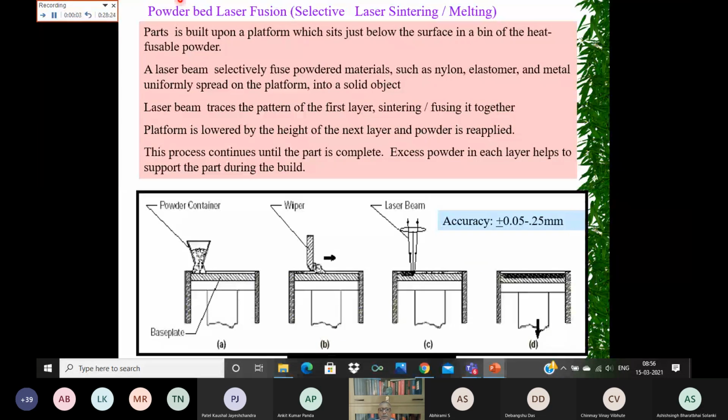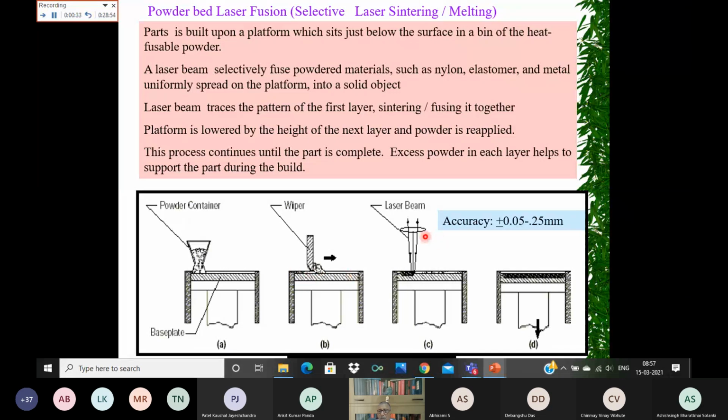So if you consider powder bed laser fusion, you have a platform on which you first spread the powder uniformly. Here the powder is put in with a powder container. There is a wiper which wipes out the extra powder from the top surface of the powder layer. Now you have a very uniform thin layer of powder on this platform.